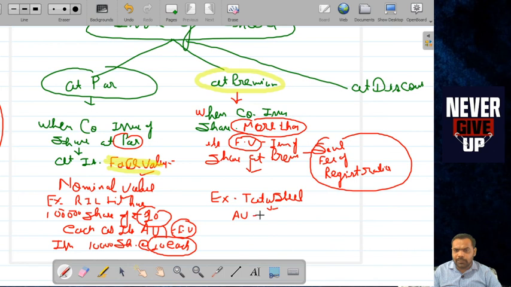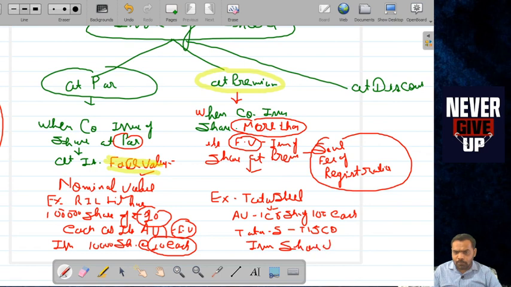The authorized capital of Tata Steel is 1 crore shares of rupees 100 each, and Tata Steel Company, whose short name is Tisco, issues shares at rupees 120.